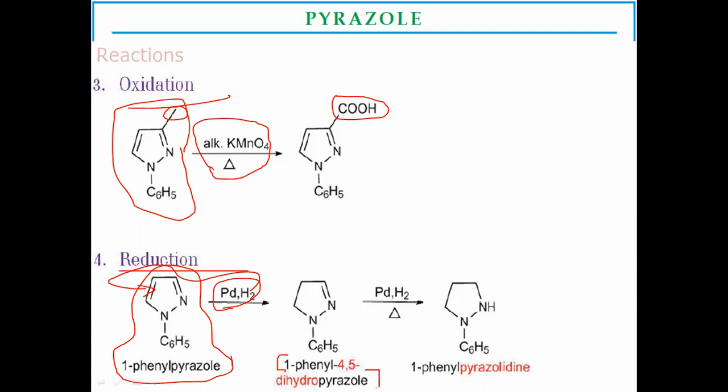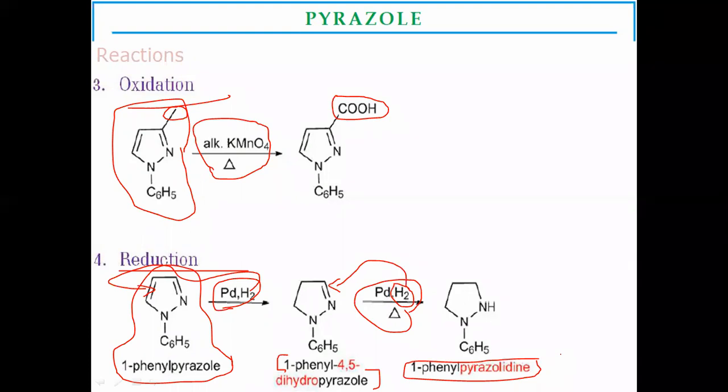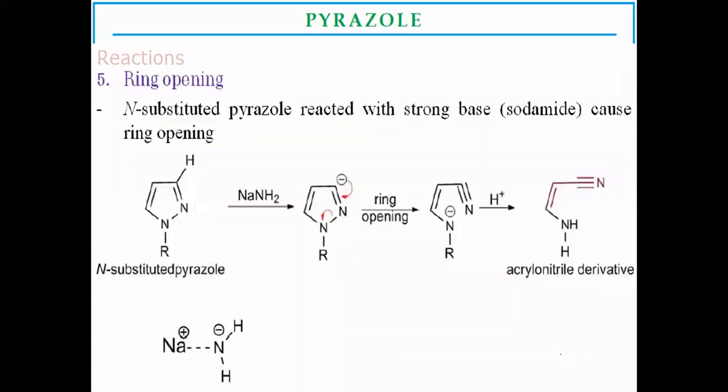Again, this 1-phenyl 4,5-dihydropyrazole undergoes reduction in the presence of palladium, with addition of hydrogen towards the remaining double bond, to form the tetrahydropyrazole, which is called pyrazolidine. Here the substituent is present, that's why it is called 1-phenyl pyrazolidine, the final reduced product of pyrazole.